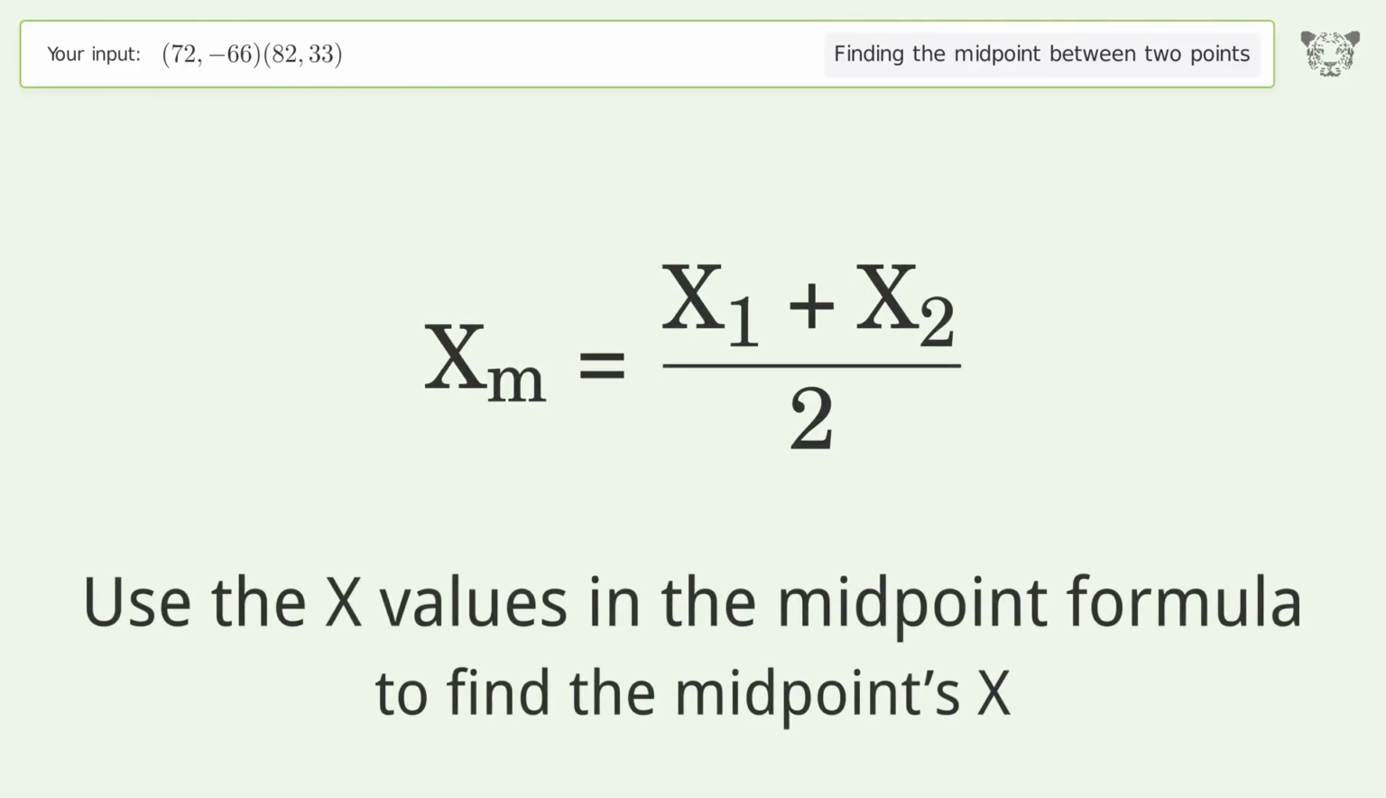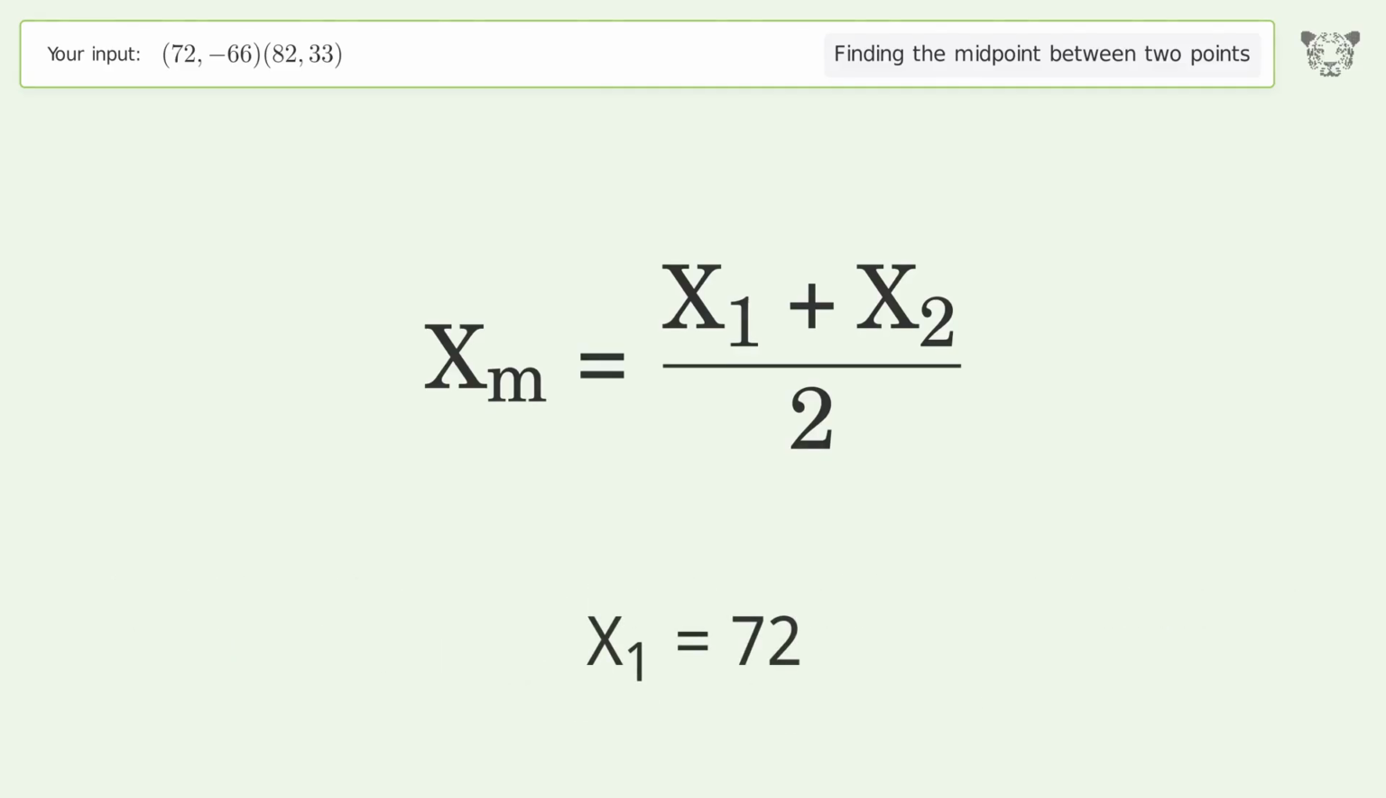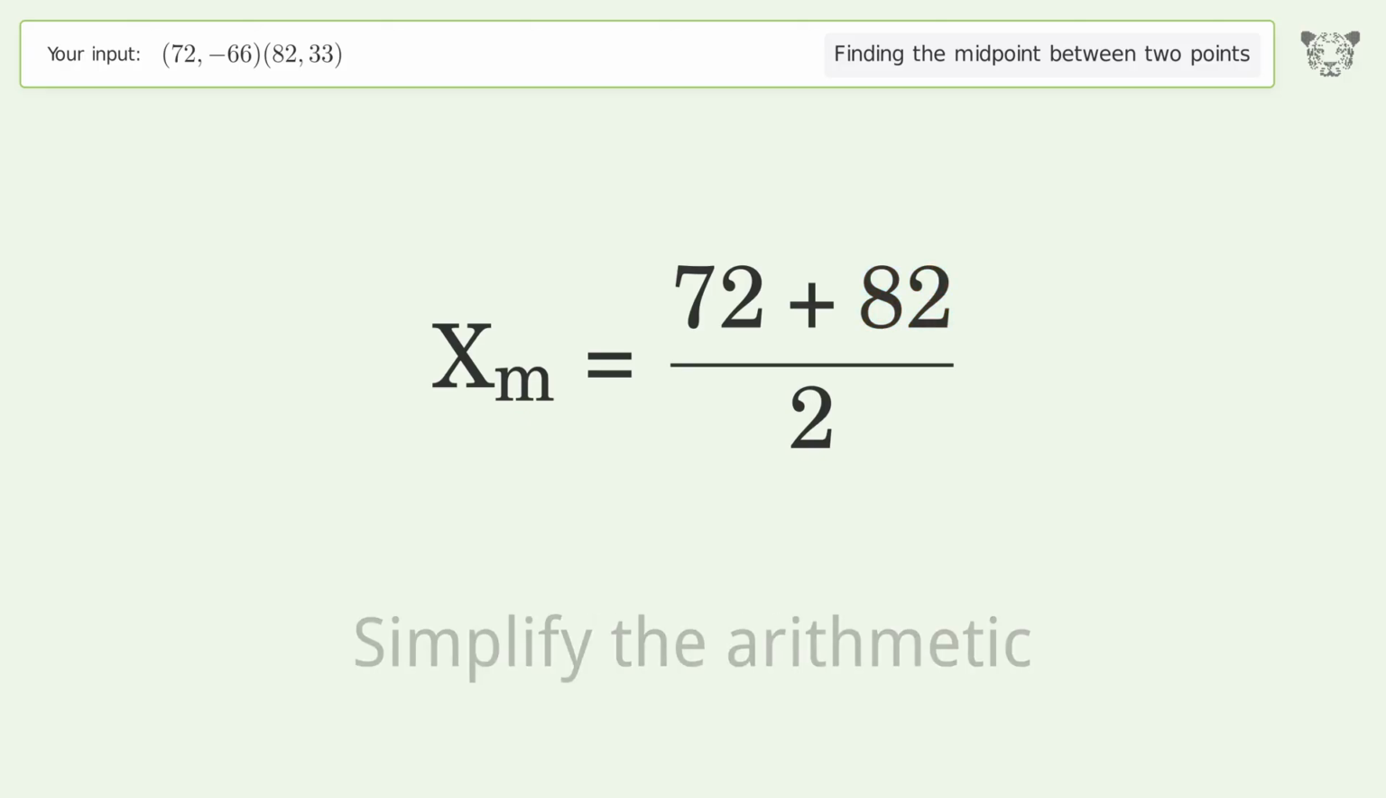Use the x values in the midpoint formula to find the midpoint's x. x1 equals 72. x2 equals 82. Simplify the arithmetic.